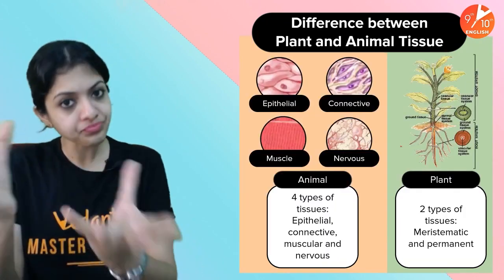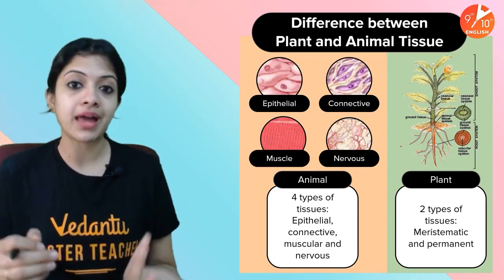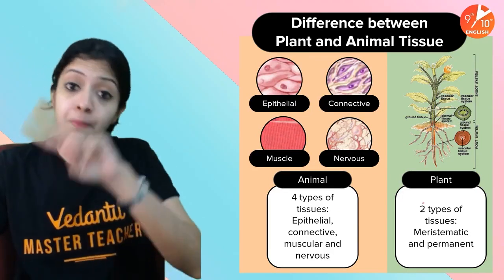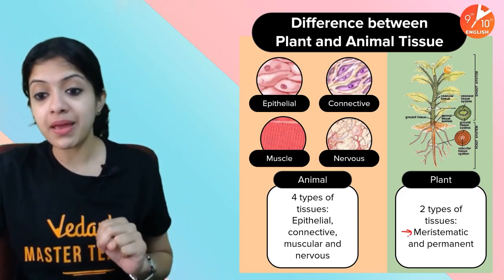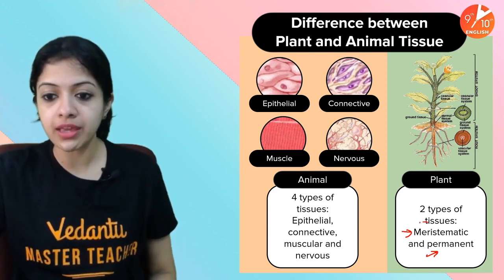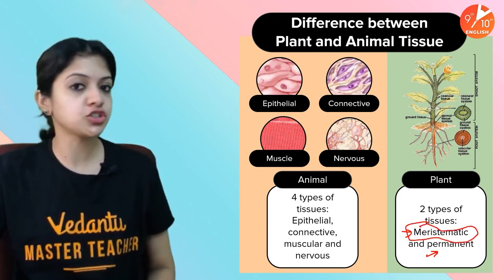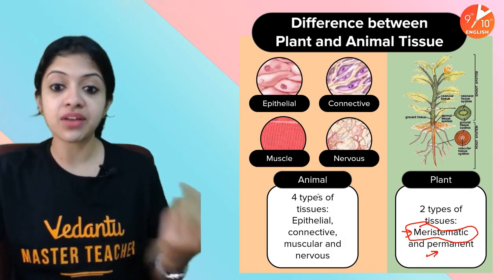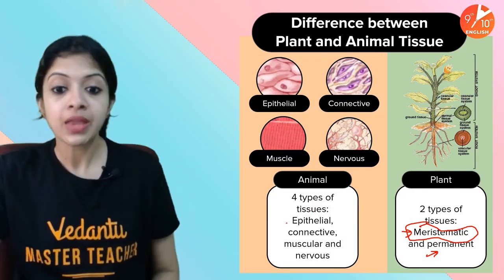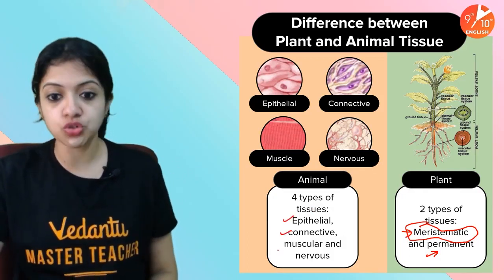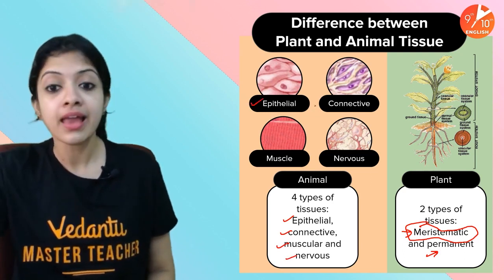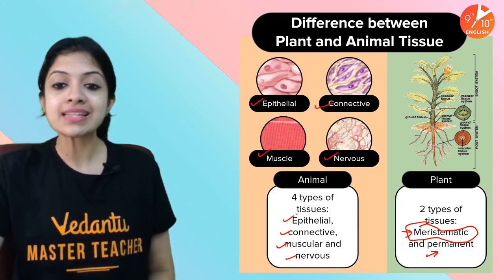These are the major types of tissues which make up animals and plants. In plants, if you look at it, they are made up of two major types of tissues which we call meristematic and permanent. In today's session we will be talking mainly about meristematic tissues. As far as animals are concerned, there are four major types of tissues in an animal body: epithelial tissue, connective tissue, muscular tissue, and nervous tissue. All that you see here: epithelial, connective, muscular, and nervous.